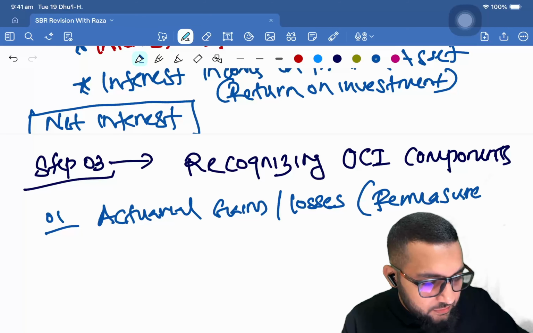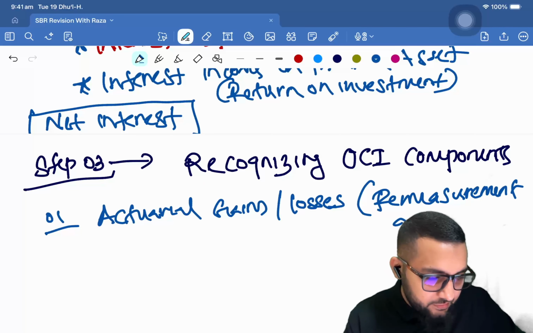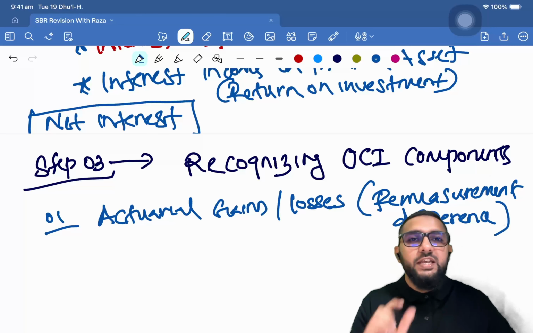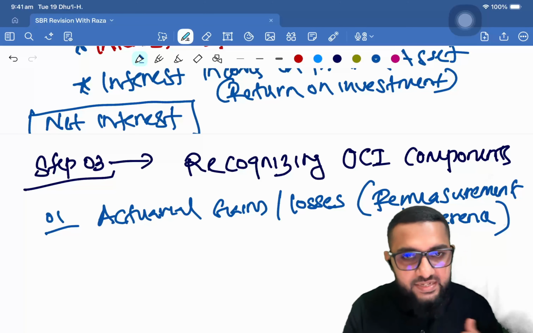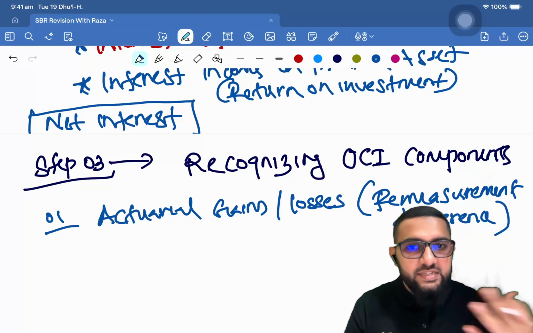Remeasurement difference. Right? Actuarial gains or losses you recognize through other comprehensive income, OCI. Alright, because these keep changing and there's a lot of uncertainty. In other long term, there's no uncertainty as such. There's not much of an uncertainty. Here, there's a lot of uncertainty.